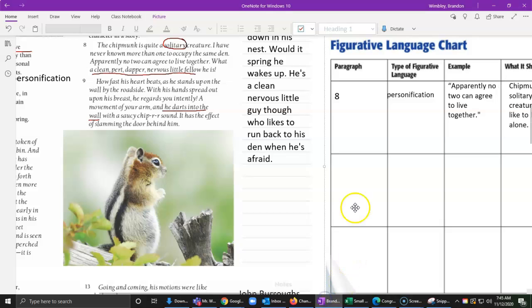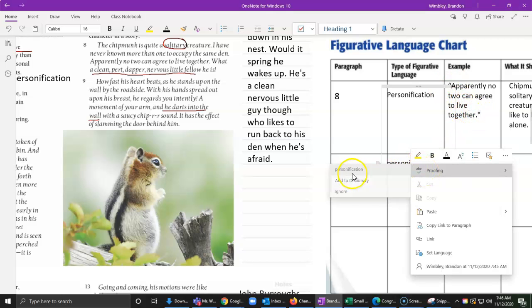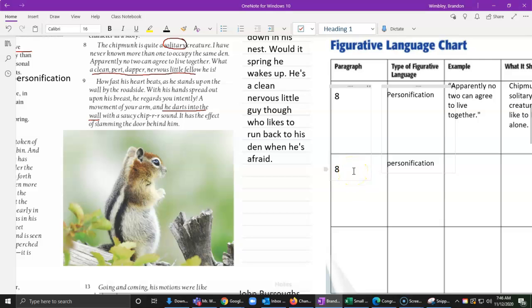So let's head back. And now it's the same thing with our next paragraph. But I wanted to do this. Sorry. So I have to resize it. In paragraph 8, we have again that personification, that describing of a chipmunk as a person. Because chipmunks, they're not really dapper. They're not really clean or pert as he was describing it, like a person is.